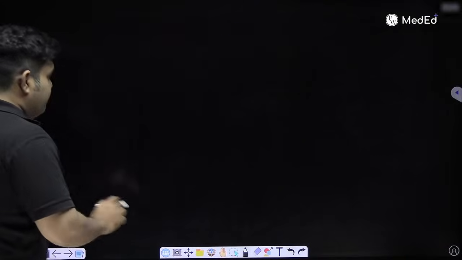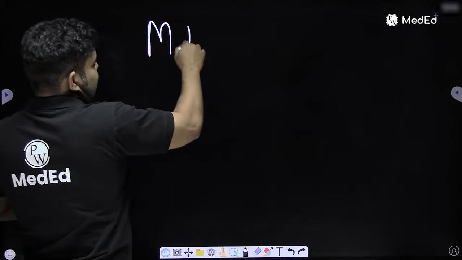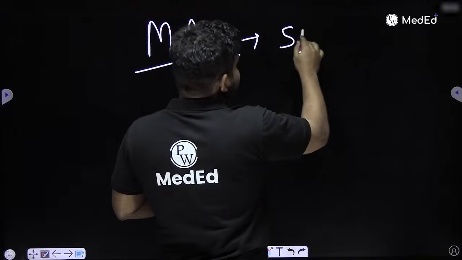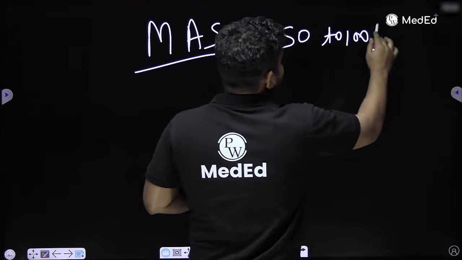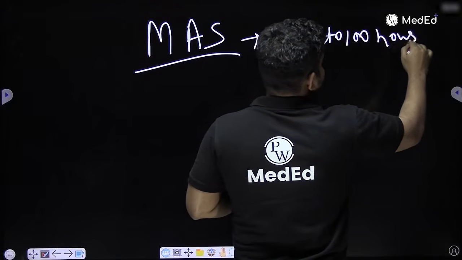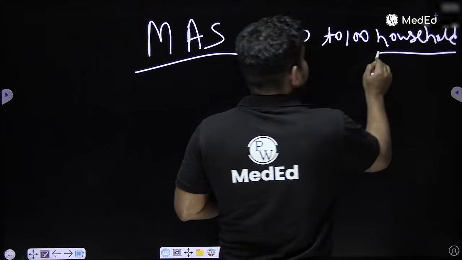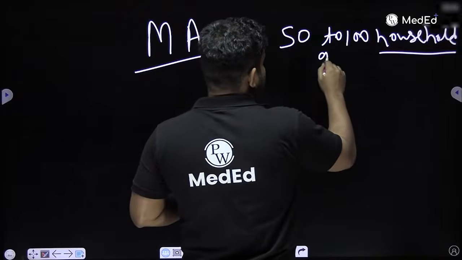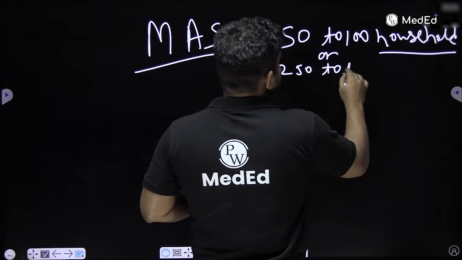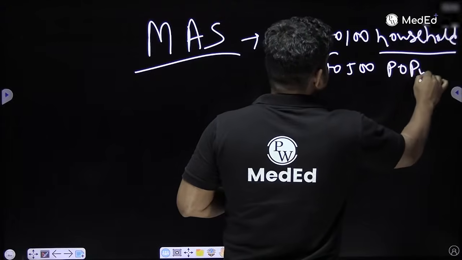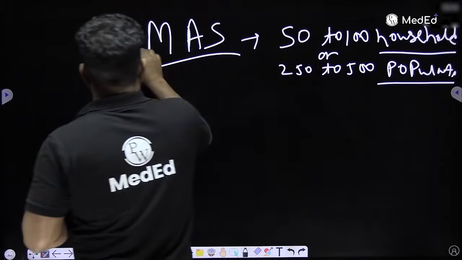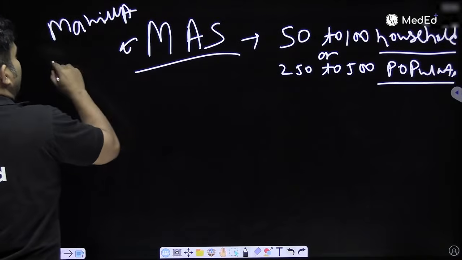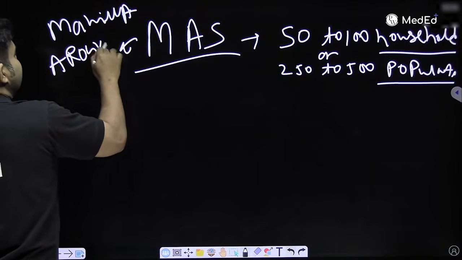Do remember, this is very important. MAS stands for Mahila Arogya Samiti. This Mahila Arogya Samiti is at 50 to 100 households. And the Government of India thinks that on average in one household there are 5 members. So 50 to 100 households means I can say 250 to 500 population will have a Mahila Arogya Samiti. Mahila means female, Arogya means free from disease, and Samiti means committee.